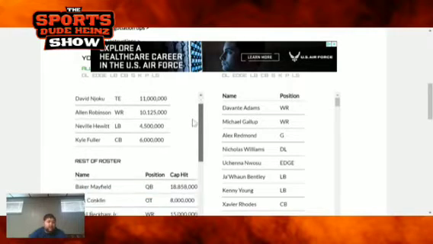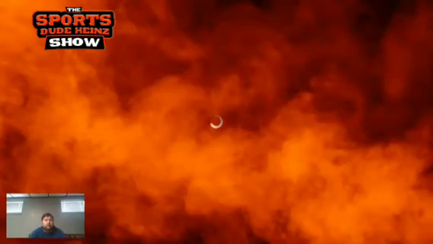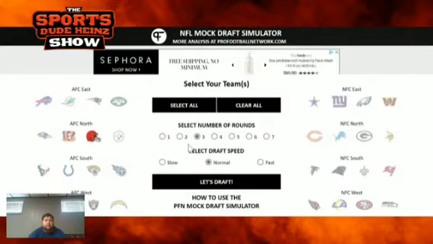I know those are not top tier names, but some people did not want to sign with us, and we did not have a ton of cap space to begin with. So now I'm going to go to our mock draft here from ProFootballNetwork.com, a 3-round mock draft. Let's see what Cleveland can do in this mock draft. If Chris Olave is available, expect him to be drafted by the Cleveland Browns. Let's go ahead and get started with this here.